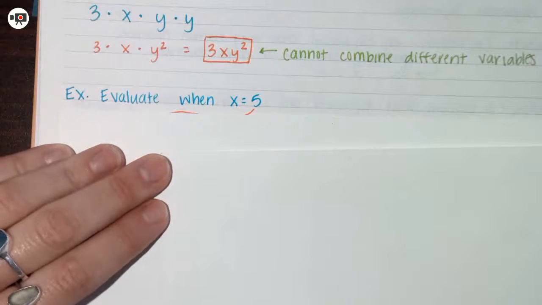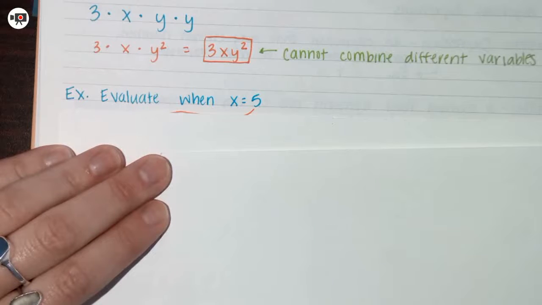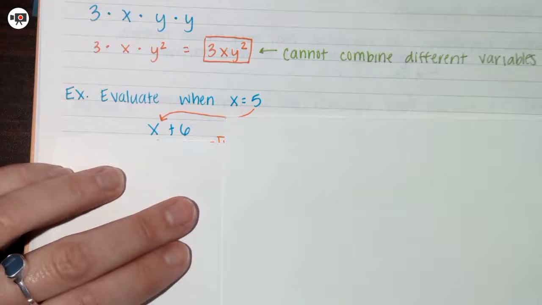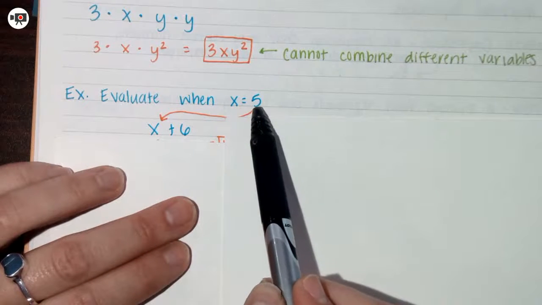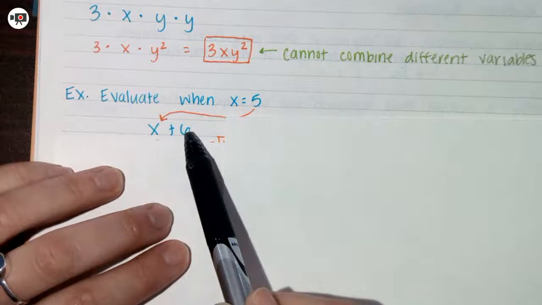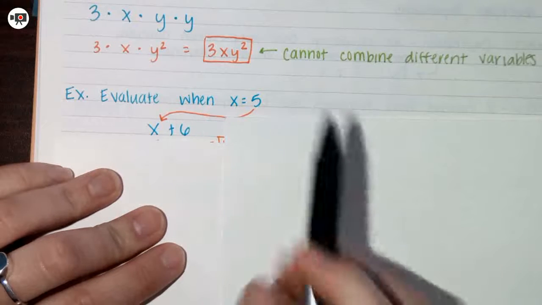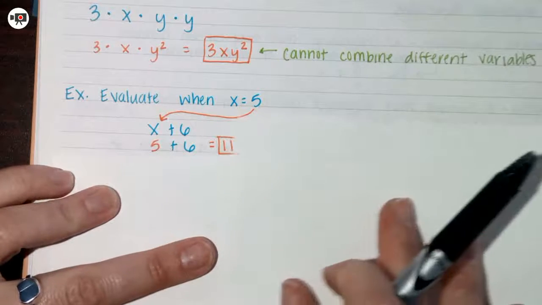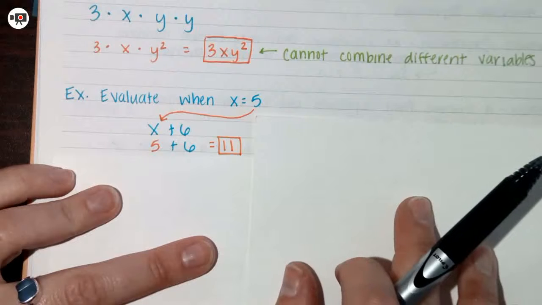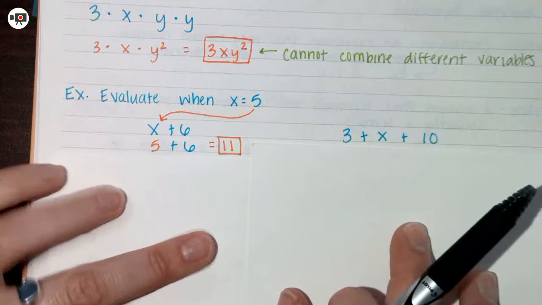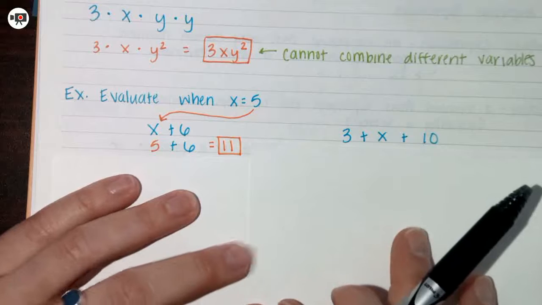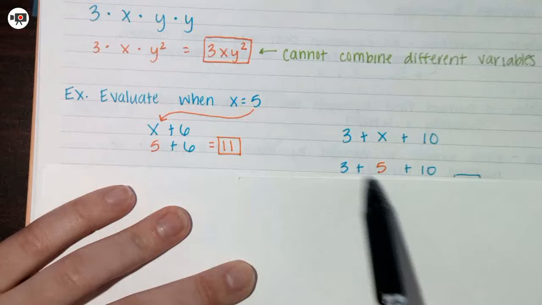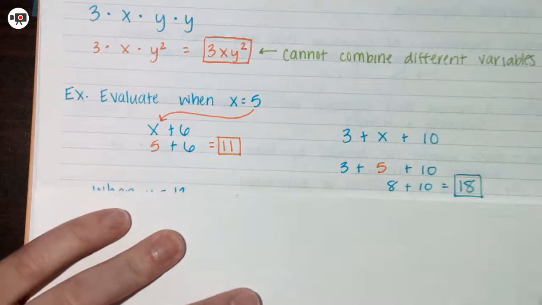A little bit different. Let's evaluate when x equals 5. So in my expression, x plus 6, I'm going to make x equal 5, and I'm going to find my number answer. Evaluate means to find the number answer. So I plug in 5 for x. And 5 plus 6 is 11. What if I have 3 plus x plus 10? Again, I'm going to plug in 5 for x, and I have 3 plus 5 plus 10, which is 18.